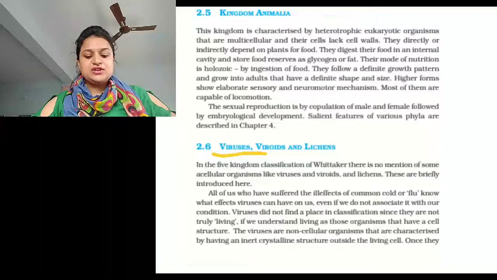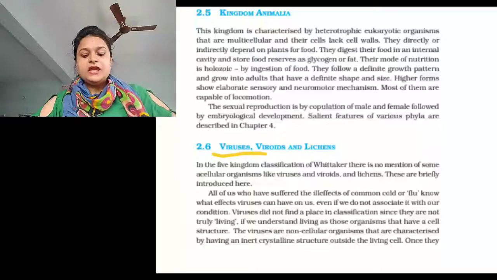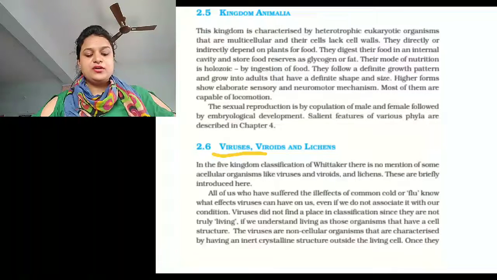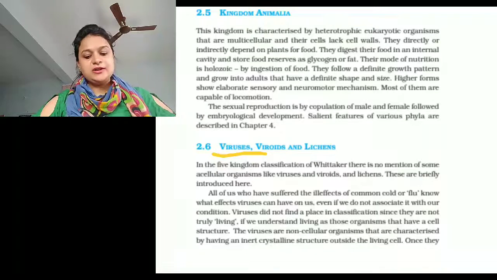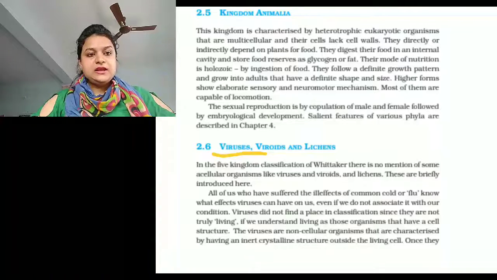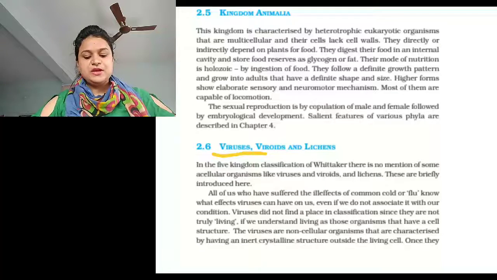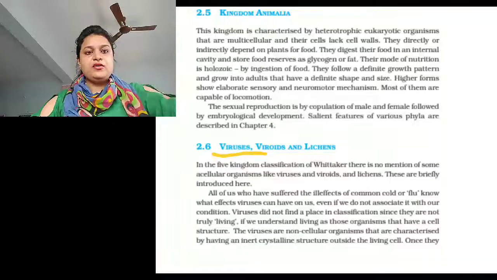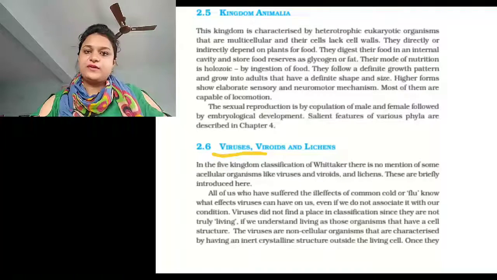They are highly pathogenic and cause infectious diseases in animals and plants. They cause infection in the host cell by means of nucleic acid. They are very easily transmitted from one organism to another by means of vectors. The viruses transmitted by arthropods are called arboviruses. They can be precipitated from suspension and can be crystallized in the form of crystals.